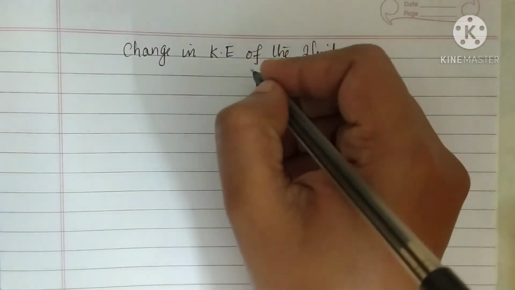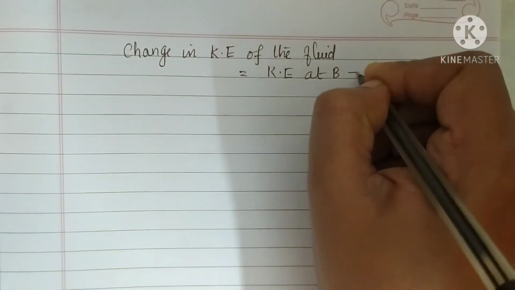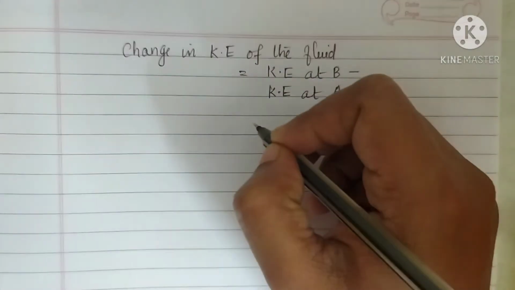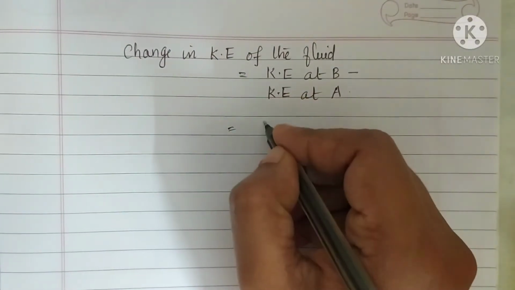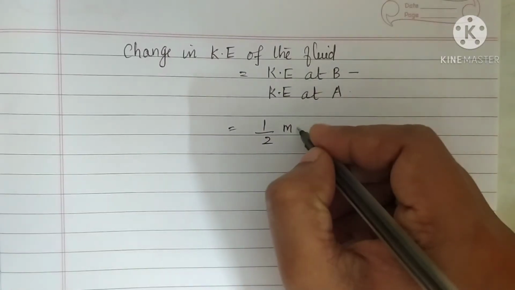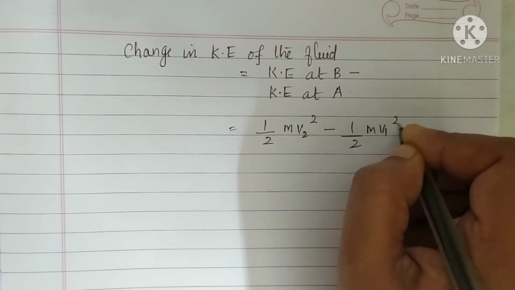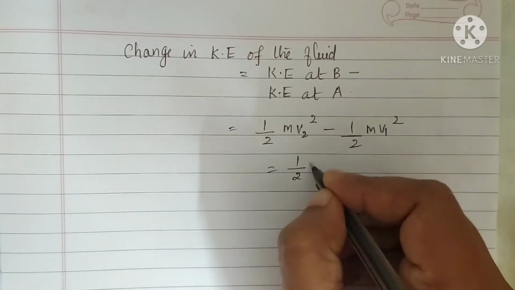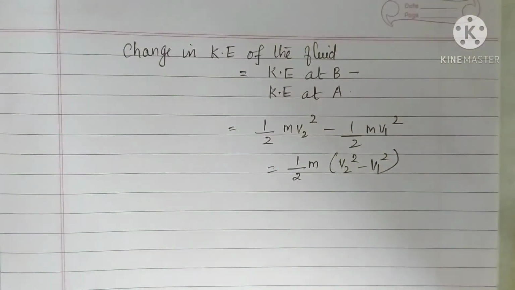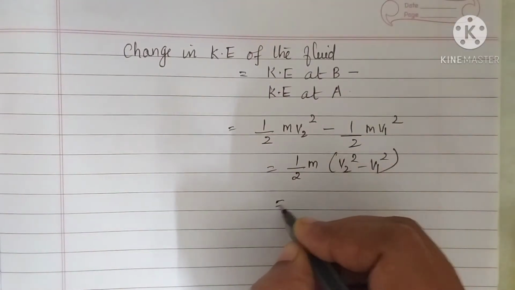Which is equal to, there are two sections, kinetic energy at B minus kinetic energy at A. And you know the expression, it is half m into, at B the velocity was v2, isn't it? So v2 squared minus half m into v1 squared, which will be equal to half m into v2 squared minus v1 squared. Okay.